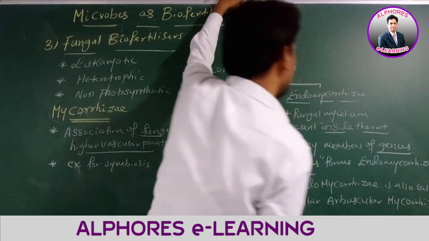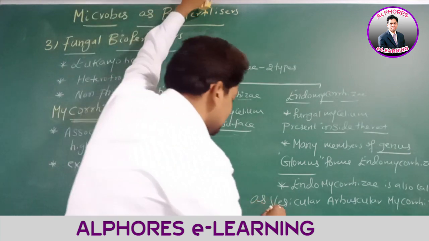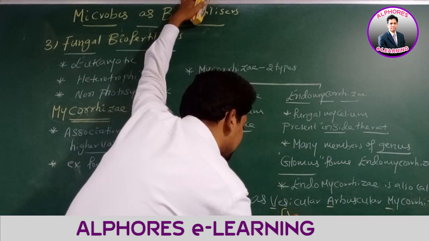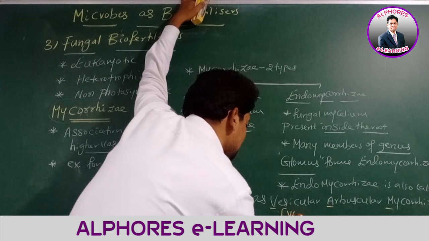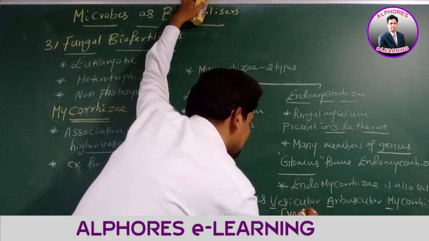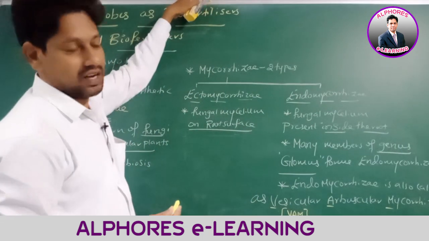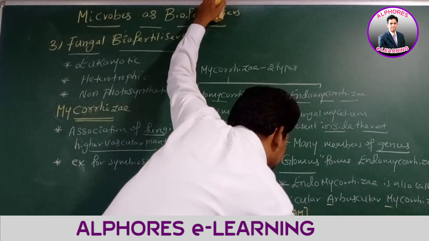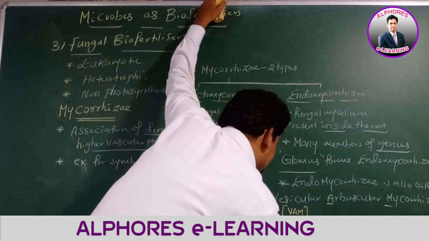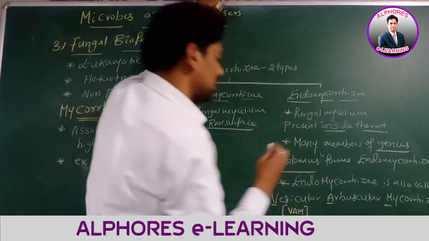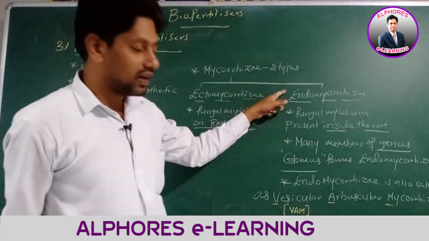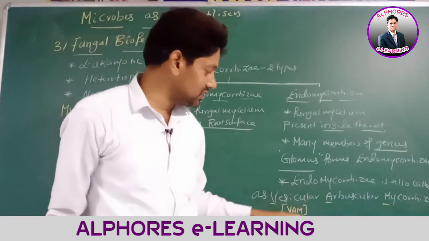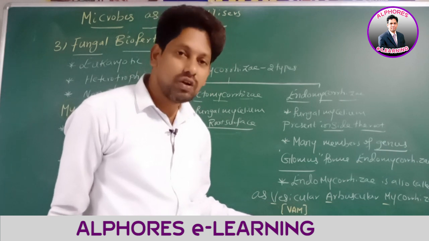What is another name for endomycorrhiza? Vesicular or vascular mycorrhiza. In shortcut we can write it as VAM, vesicular or vascular mycorrhiza. It is also named as arbuscular mycorrhiza.